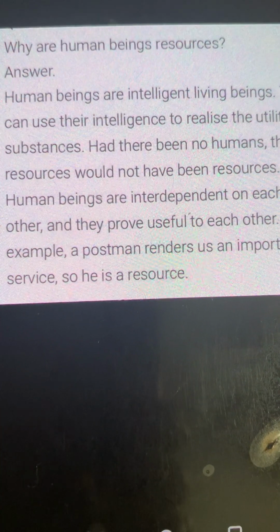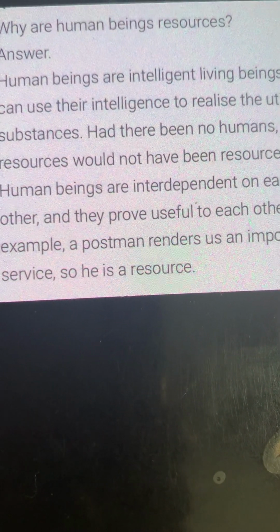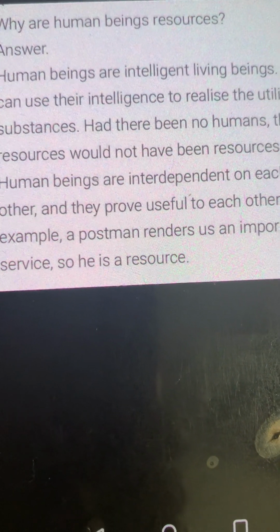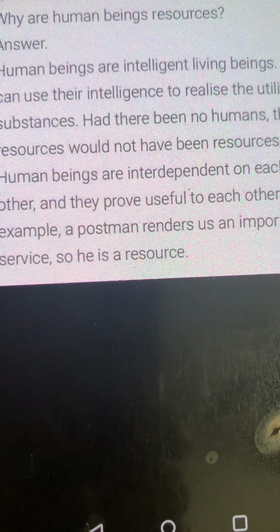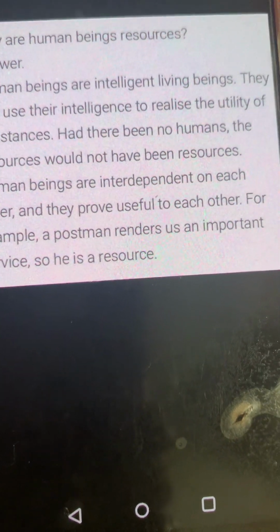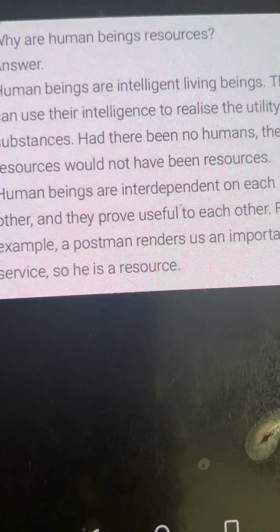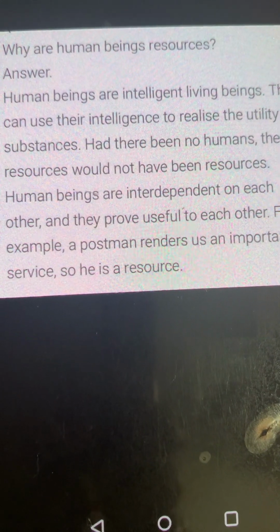Why are human beings resources? Human beings are intelligent living beings who can use their intelligence to realize the utility of substances. Had there been no humans, the resources would not have been resources.